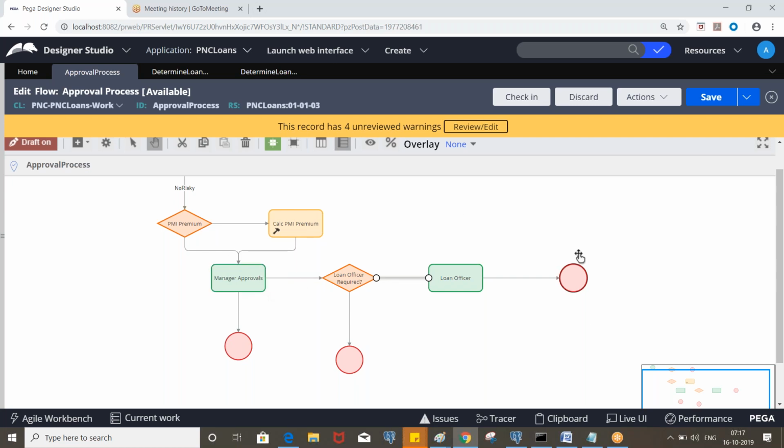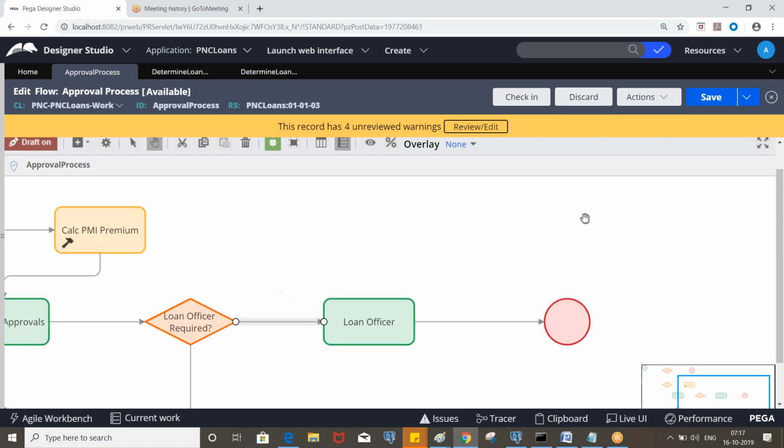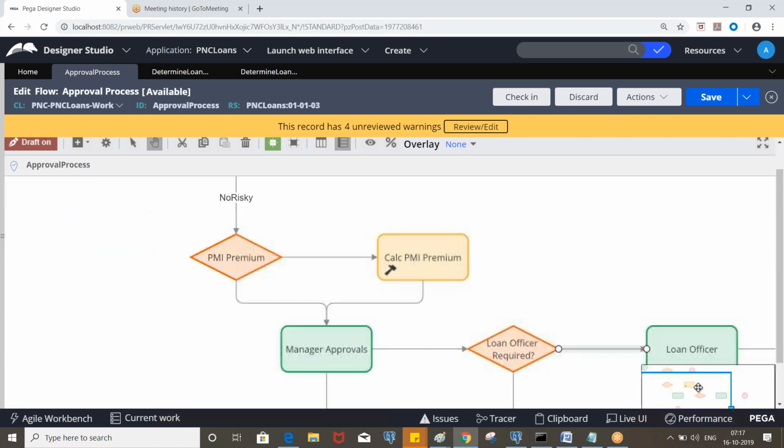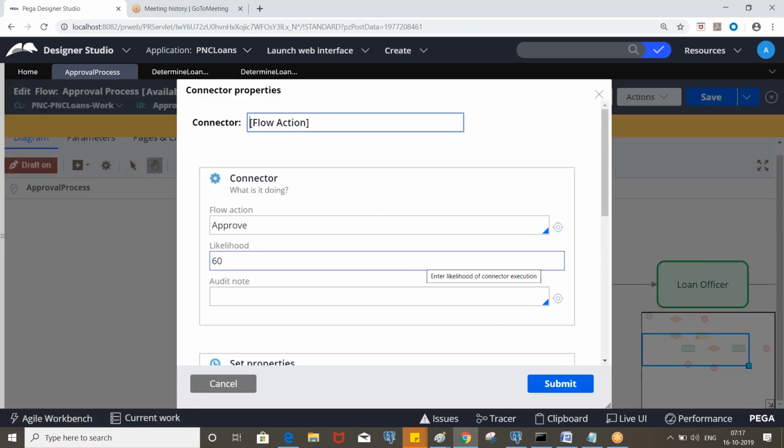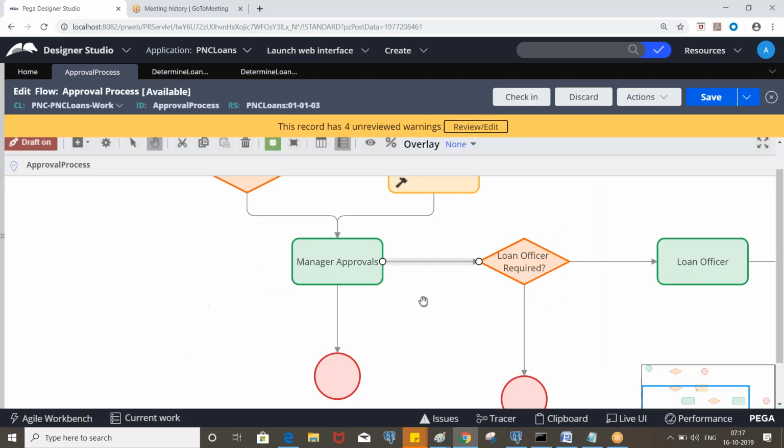So if the manager wants to withdraw, let's say we define 60 to approve and 40 to withdraw. That means the approve screen will always open first. If the manager wants to withdraw, he has to select from the actions drop down.